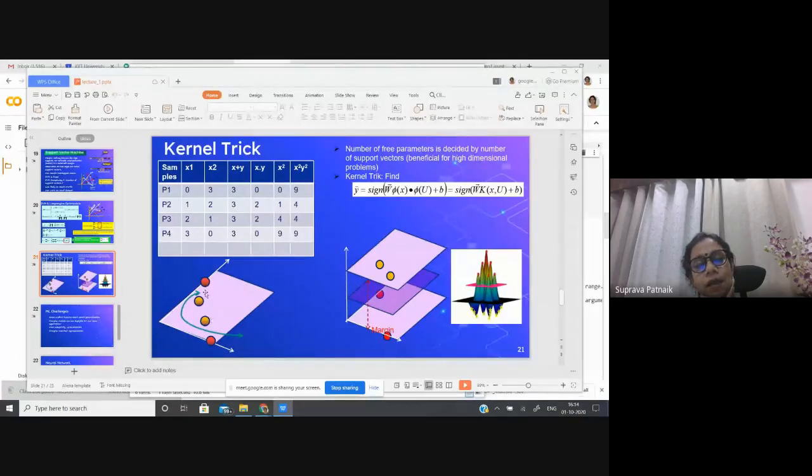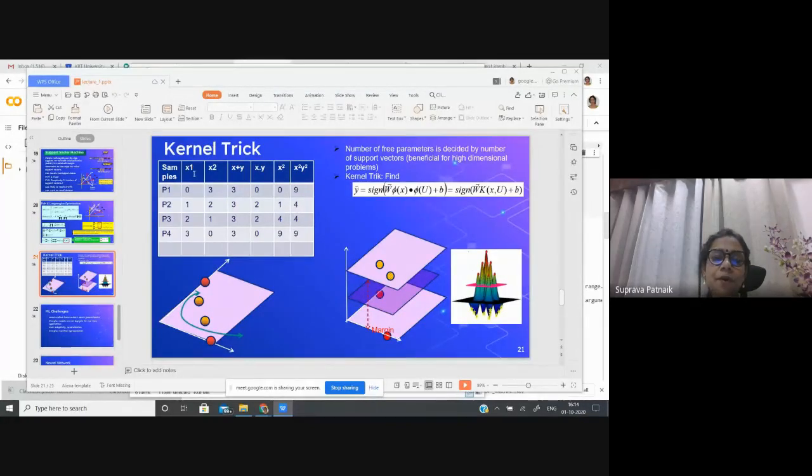It is not possible. I cannot have a straight line which can separate these red dots from these orange dots. However, along with this x1 and x2, if I take a third piece of information, that is x dot y, so now the kernel trick or the kernel function is just a product. In my code, I am saying that the kernel function is a radial basis function, or a polynomial function. The simplest demonstration here is that the kernel function is just a product of x and y. So a kernel is just a function which takes this as the input and produces another output.